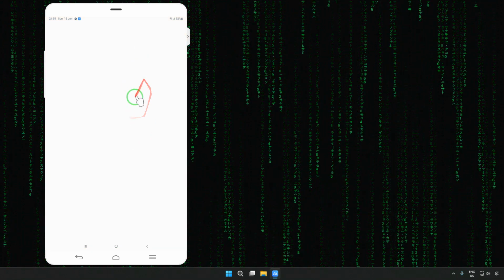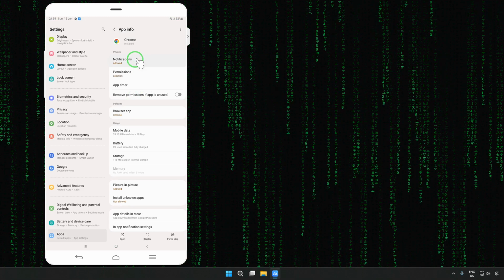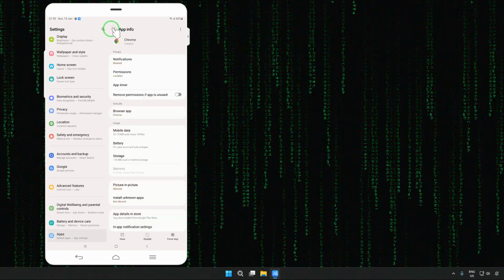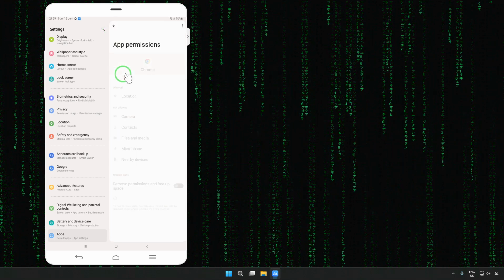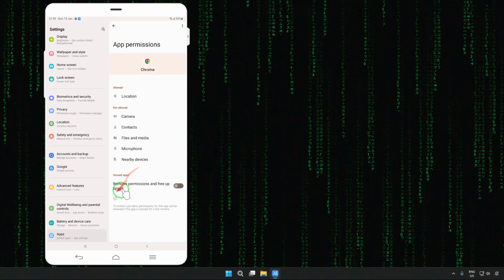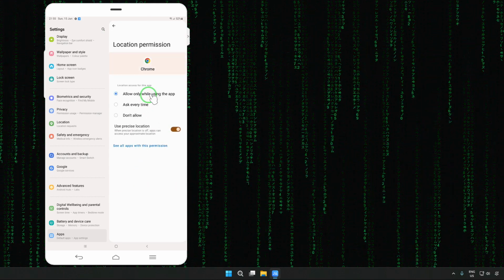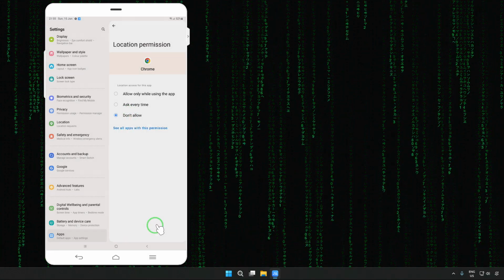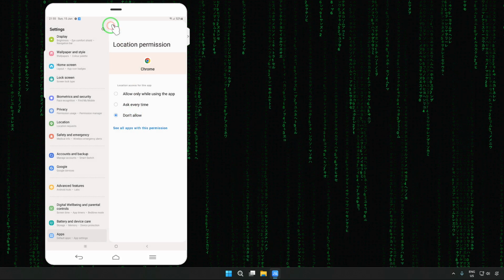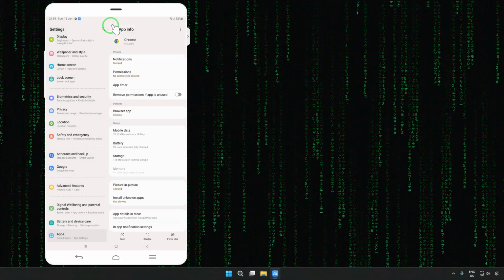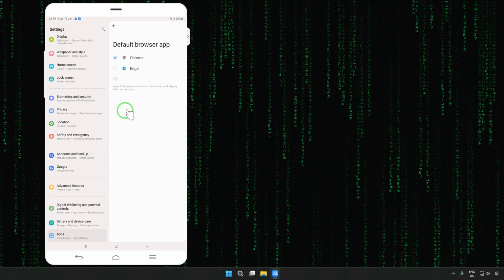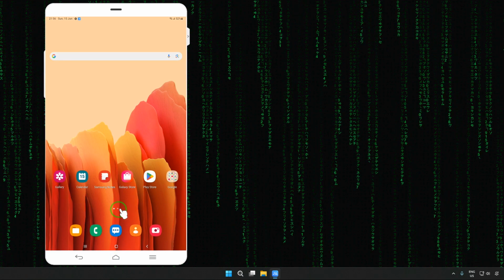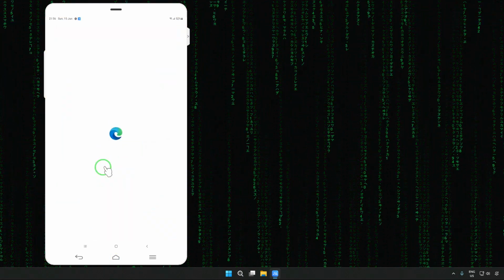We will come to app info, and of course we will tap on notifications. In notifications, we will block them, then go back and come to the permissions. In permissions, yes, we have locations. Navigate to the location, turn the precise location off, click on don't allow. Now one more time we will have to go back, then one more time we have the browser app. Just click on here. Now simply we will tap on this browser to open it.